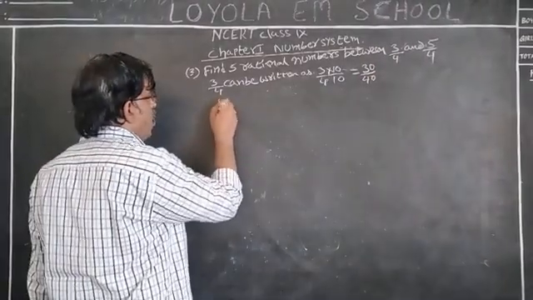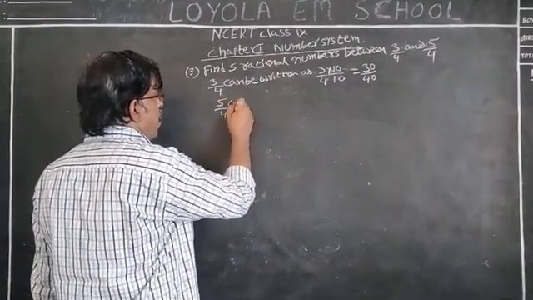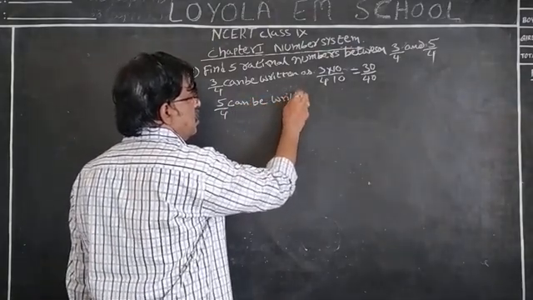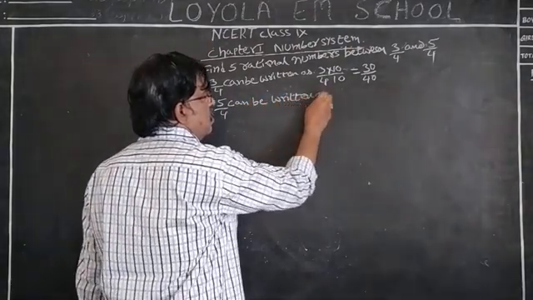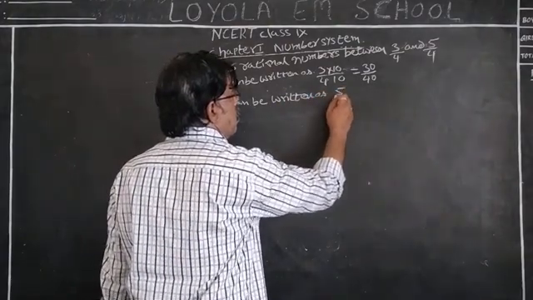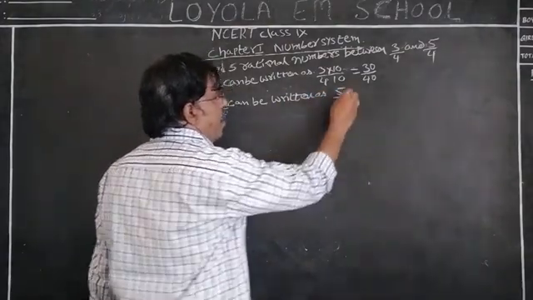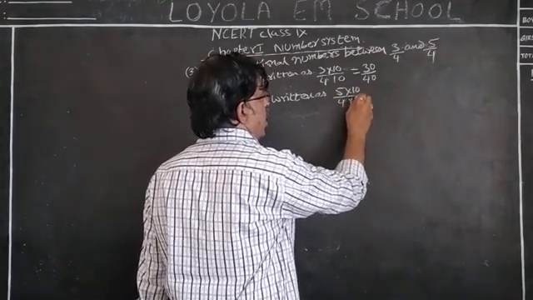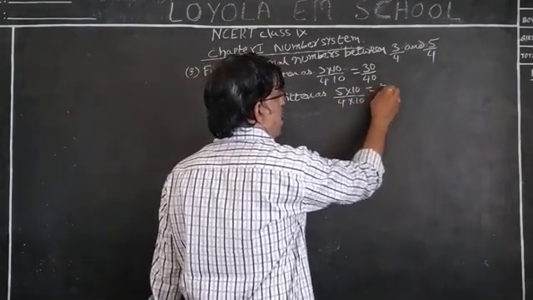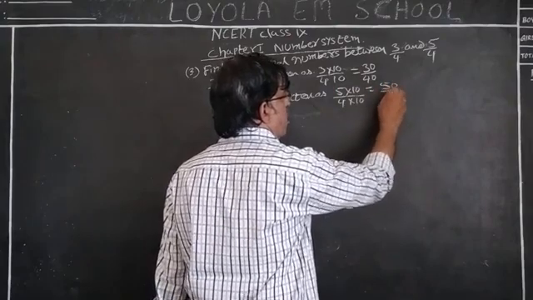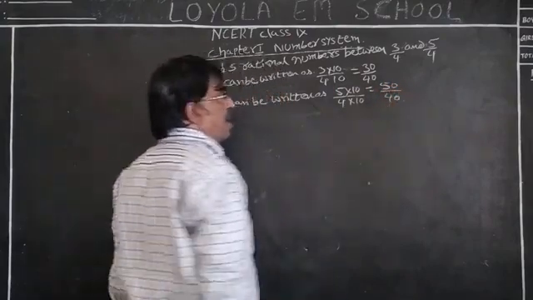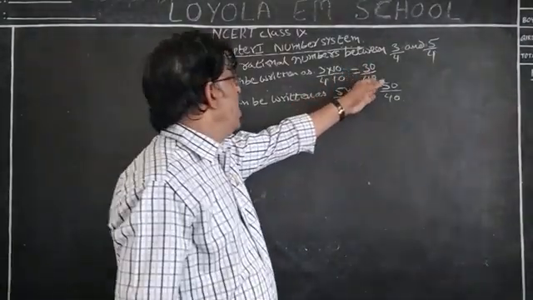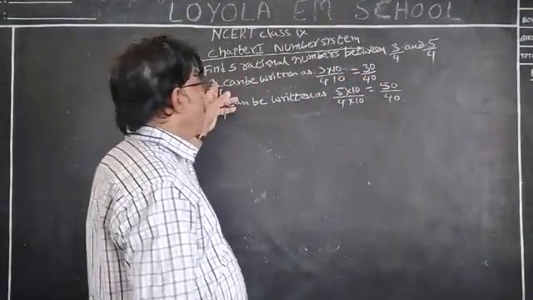Same for 5 by 4: 5 into 10 by 4 into 10. 5 tens are 50, by 4 tens are 40. The value does not change. 30 by 40, the value becomes 3 by 4.